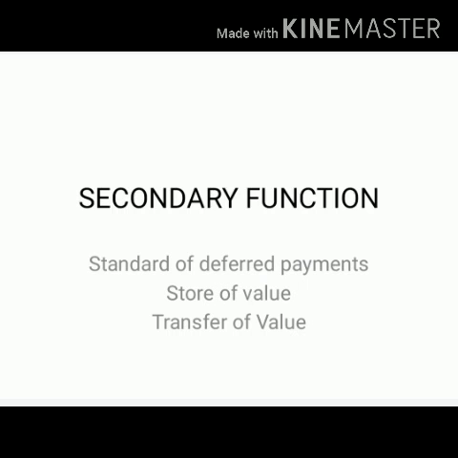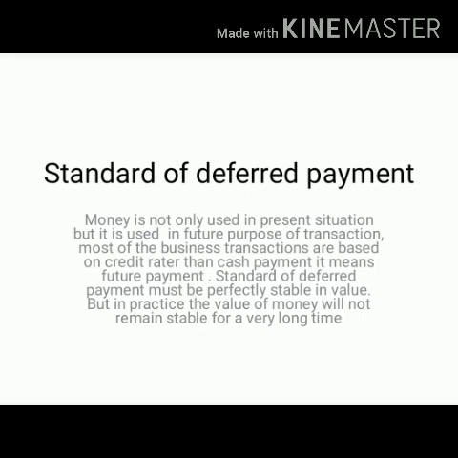Then we have to see the secondary functions of money. In this secondary function of money, the first one is standard of deferred payments. Money is not only used in the present situation, but it is used for future purposes of transactions.